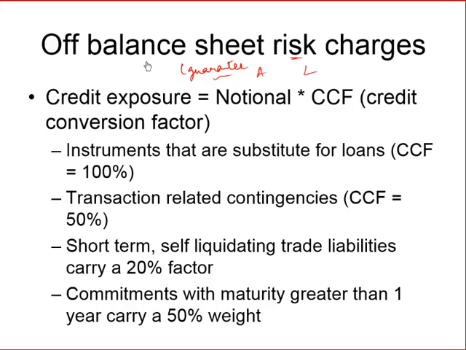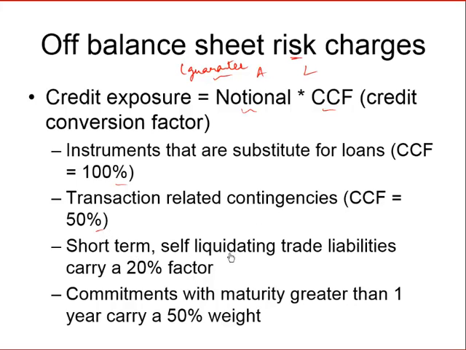So for such off-balance sheet items, the credit exposure is calculated as the notional amount of the guarantee, for example, multiplied by a credit conversion factor. For instruments that are a substitute for loans, the credit conversion factor would be 100%. For transaction-related contingencies, the factor is 50%.